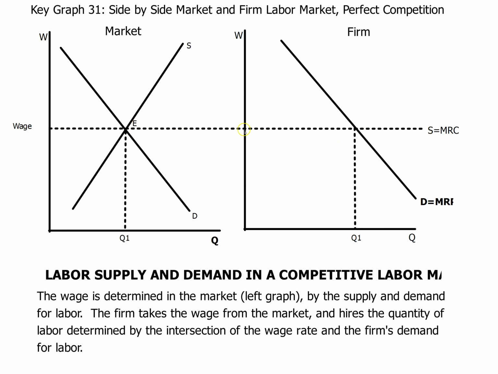The firm is essentially getting what the market will bear in terms of what the wage rate is, and then the demand for those wages, or the marginal revenue product, is essentially what is it we can sell the product for. That essentially is what we're going to be able to pay for our resources, and that determines the quantity of the resources that we're going to buy or hire, if you will.